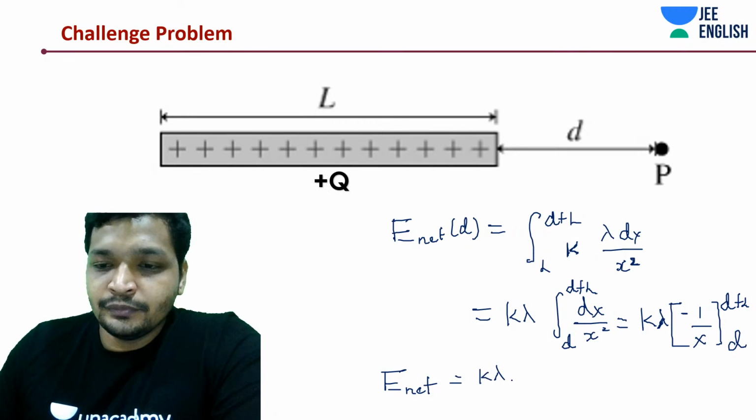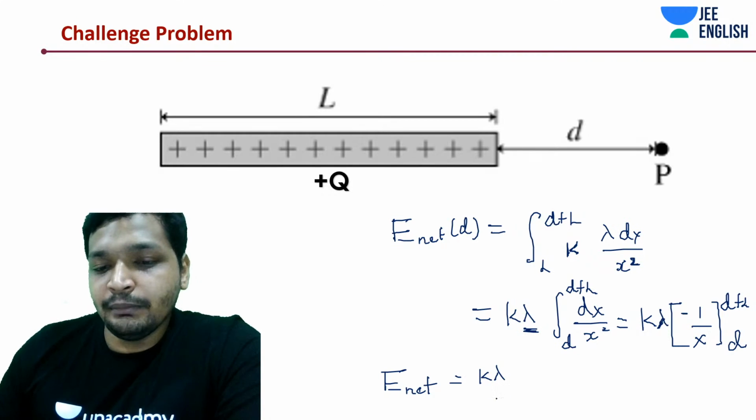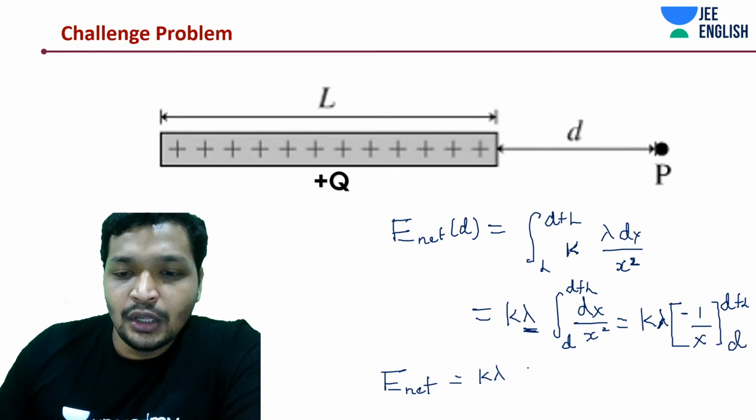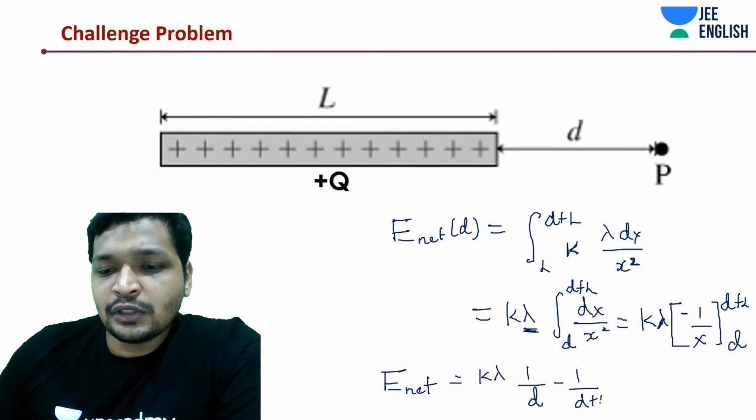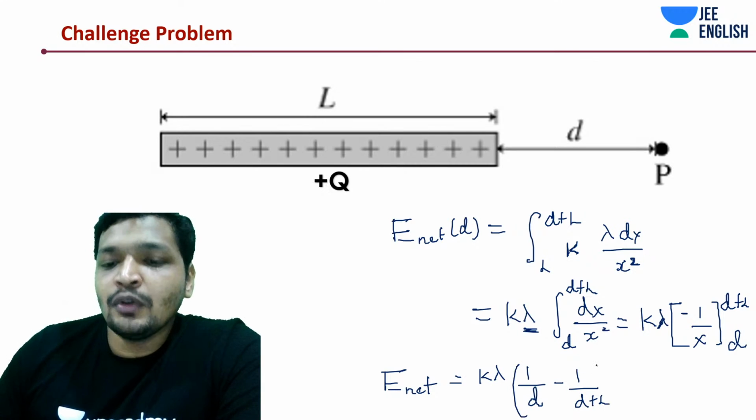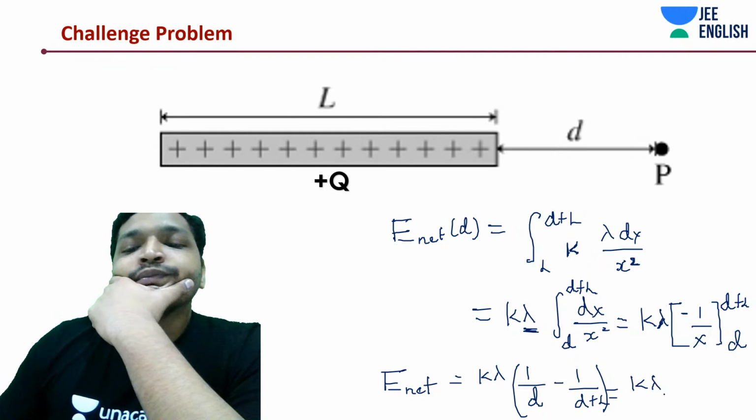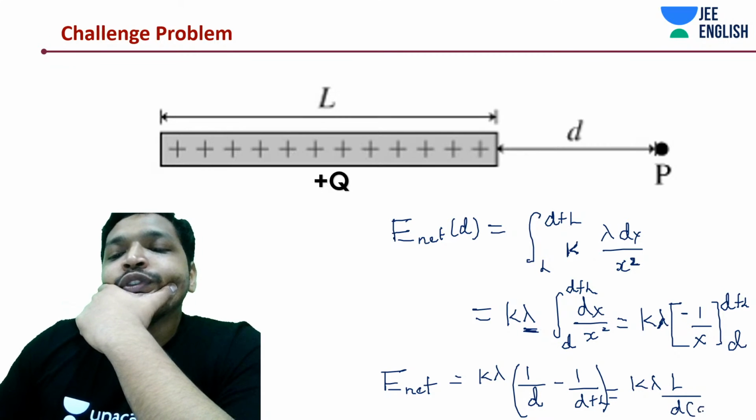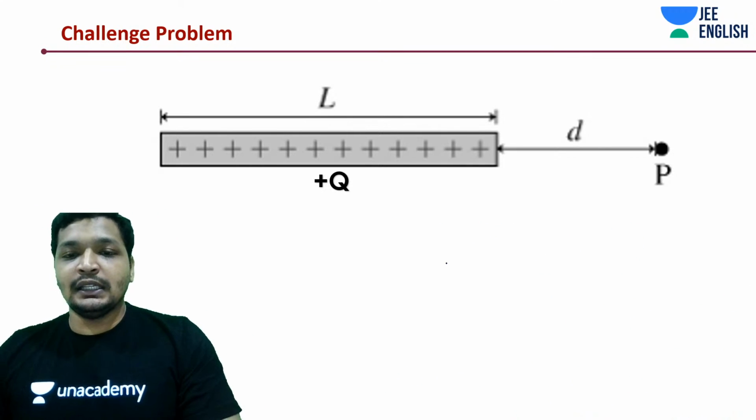K lambda, in this case linear charge density, guys. A new term, but this is a term that you need to get accustomed to. 1 by D minus 1 by D plus L. How much does that give you? K lambda into L, divided by D into D plus L. Further simplify it.